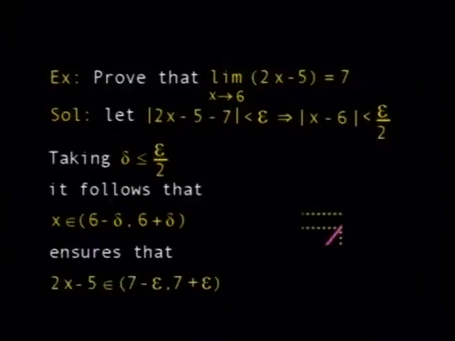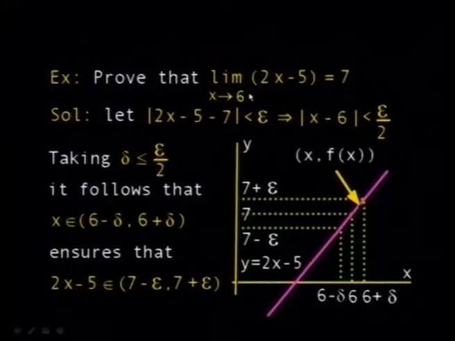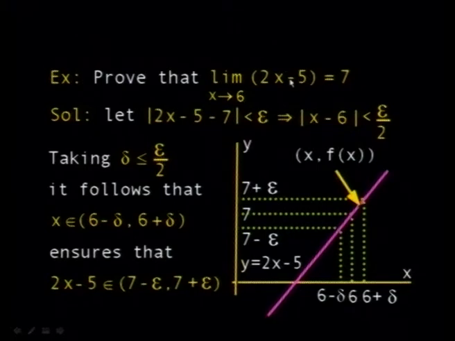Now, suppose we take an example. 2x minus 7, when x tends to 6, does this have a limit? Of course, this function is defined at the point x equal to 6, but it's not of importance. The important thing, it may not be defined. The important thing, does it approach the value 7 as x approaches 6?